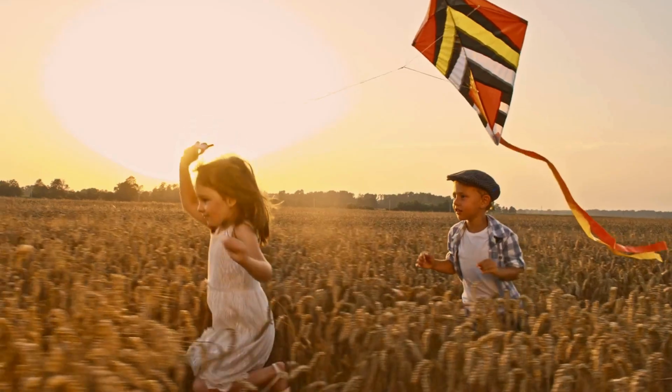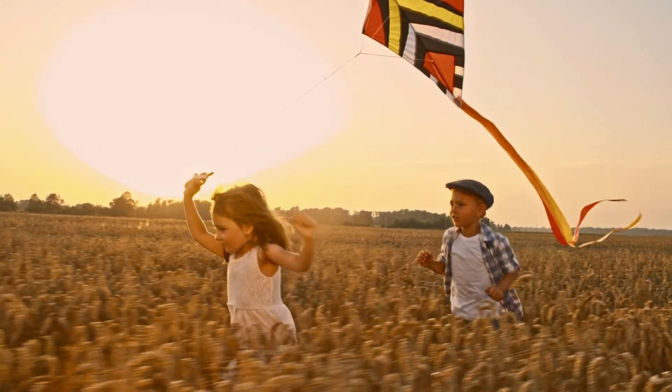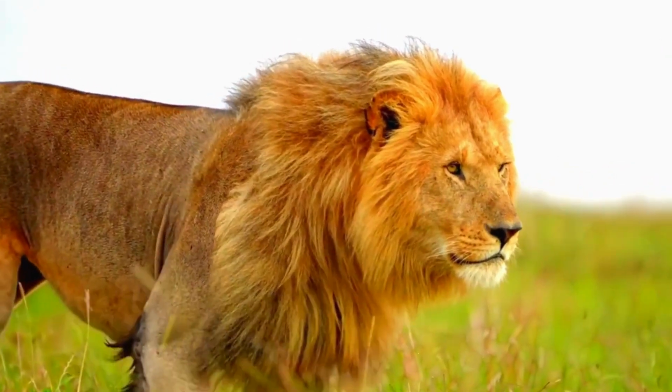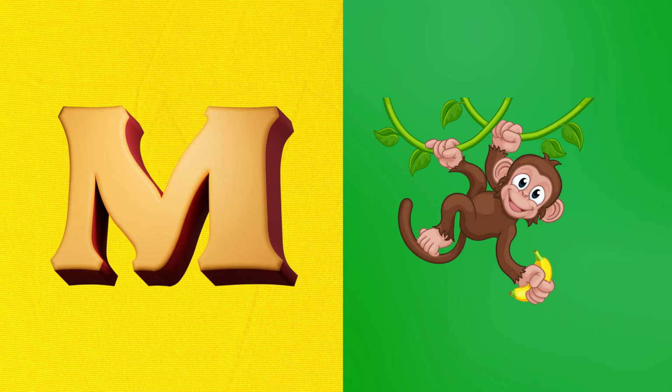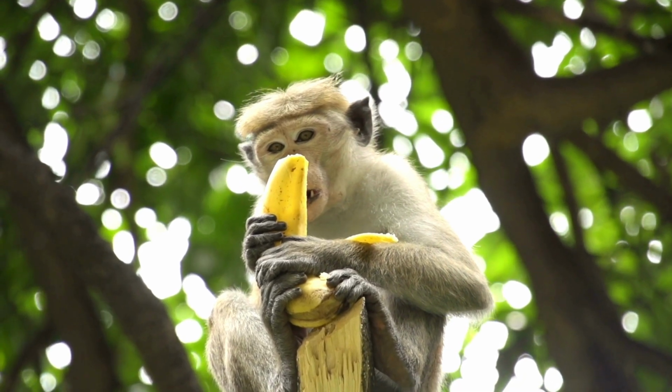K is for kite, kite flies in the air. L is for lion, lion roars softly and smiles. M is for monkey. Baby bird chirps in a nest.